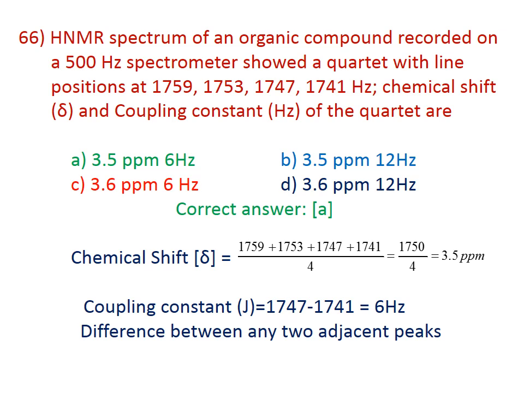Therefore, the correct answer is A, chemical shift is 3.5 ppm and coupling constant is 6 Hertz.